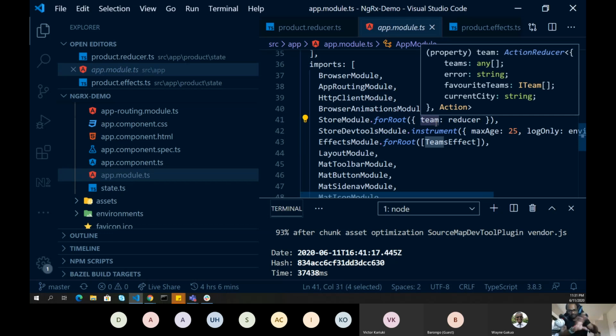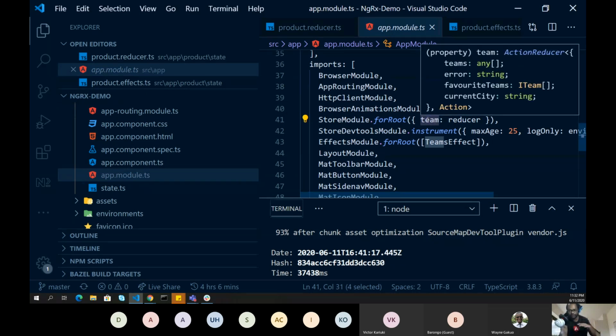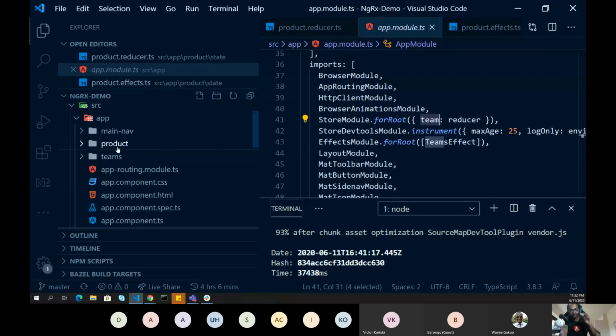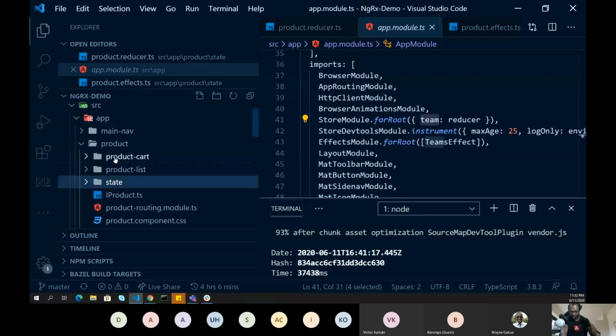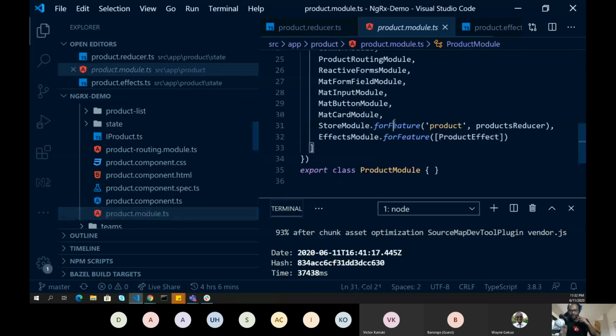As I said, store is my entire database. I can put multiple things into my database. Right now I'm just saving the team's information. So whenever I want to retrieve the team information, this is the key from which I can go ahead and retrieve it. Similarly, I have another lazy loaded module, which is again a feature module. Here I am defining another one, but I can use forRoot only once. So here I'm using forFeature, and then I'm defining another slice called product.